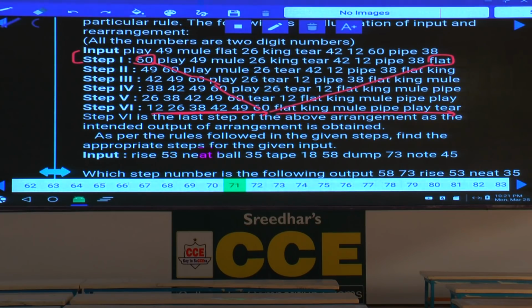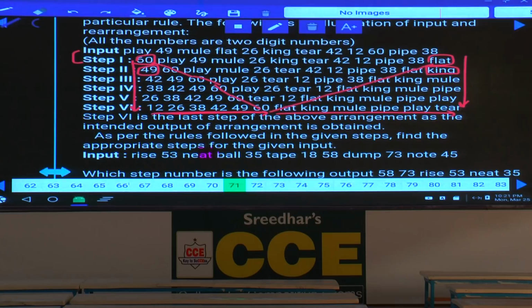After this, the previous number to 60, 49, is arranged at the first place in step 2, and this word is arranged at the last place, and so on. Then these elements will be shifted to the left-hand side and right-hand side simultaneously. In each step, the number is arranged at the first place and the word at the last place. Numbers in descending order are arranged at the first place, and words in ascending order are arranged at the last place. And further, they will be shifted to the left and right-hand side positions. And this is about questions 71 to 75.